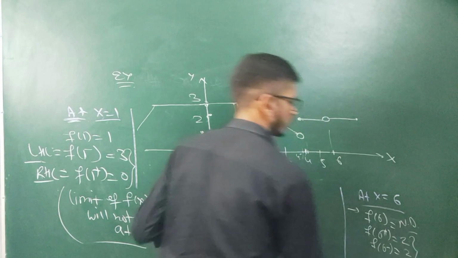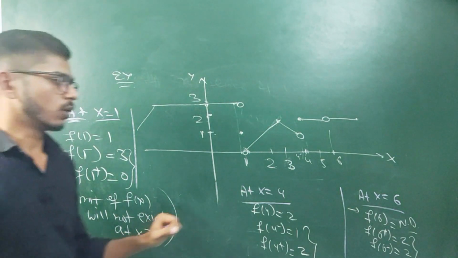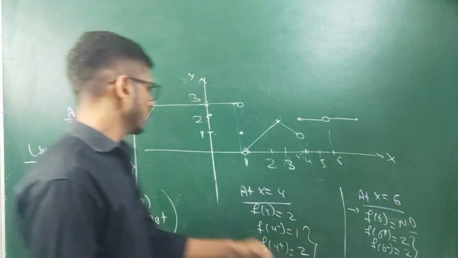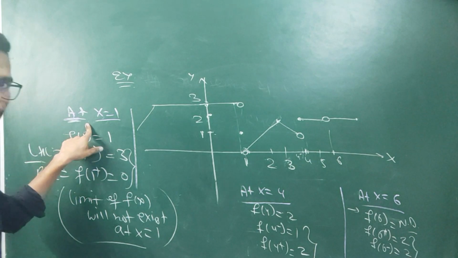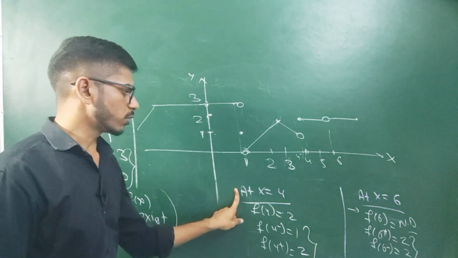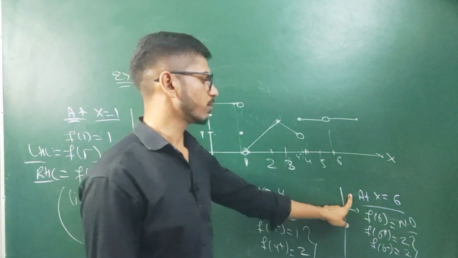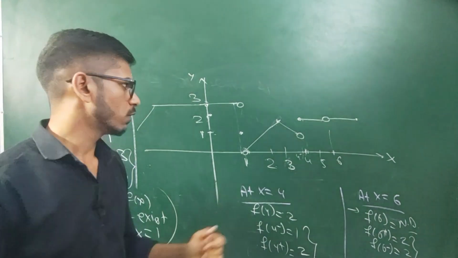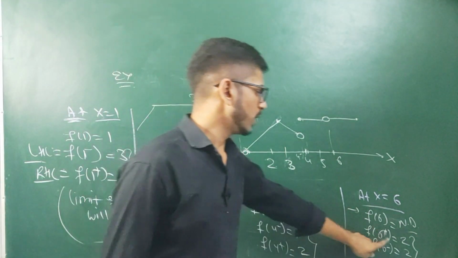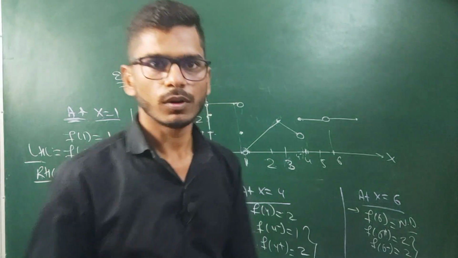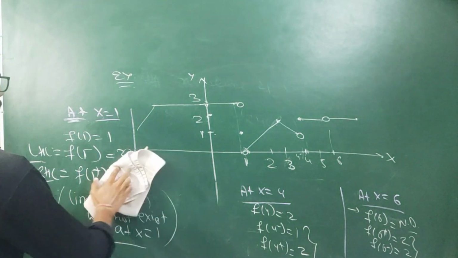So in this case we are getting the same value of left hand limit and right hand limit. So at x equal to 1 limit does not exist, at x equal to 4 also limit does not exist, but at x equal to 6 limit of given function will exist, and that will be equal to 2, because left hand limit and right hand limit both are equal to 2.